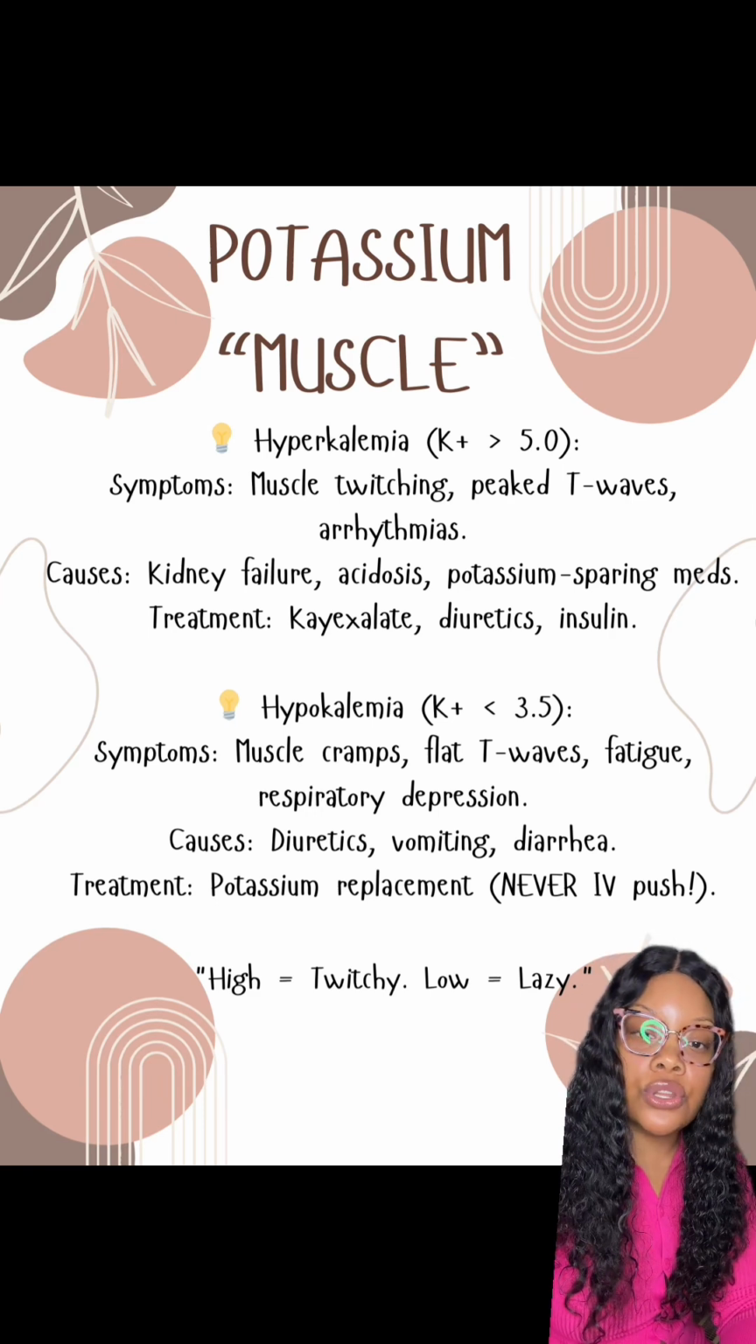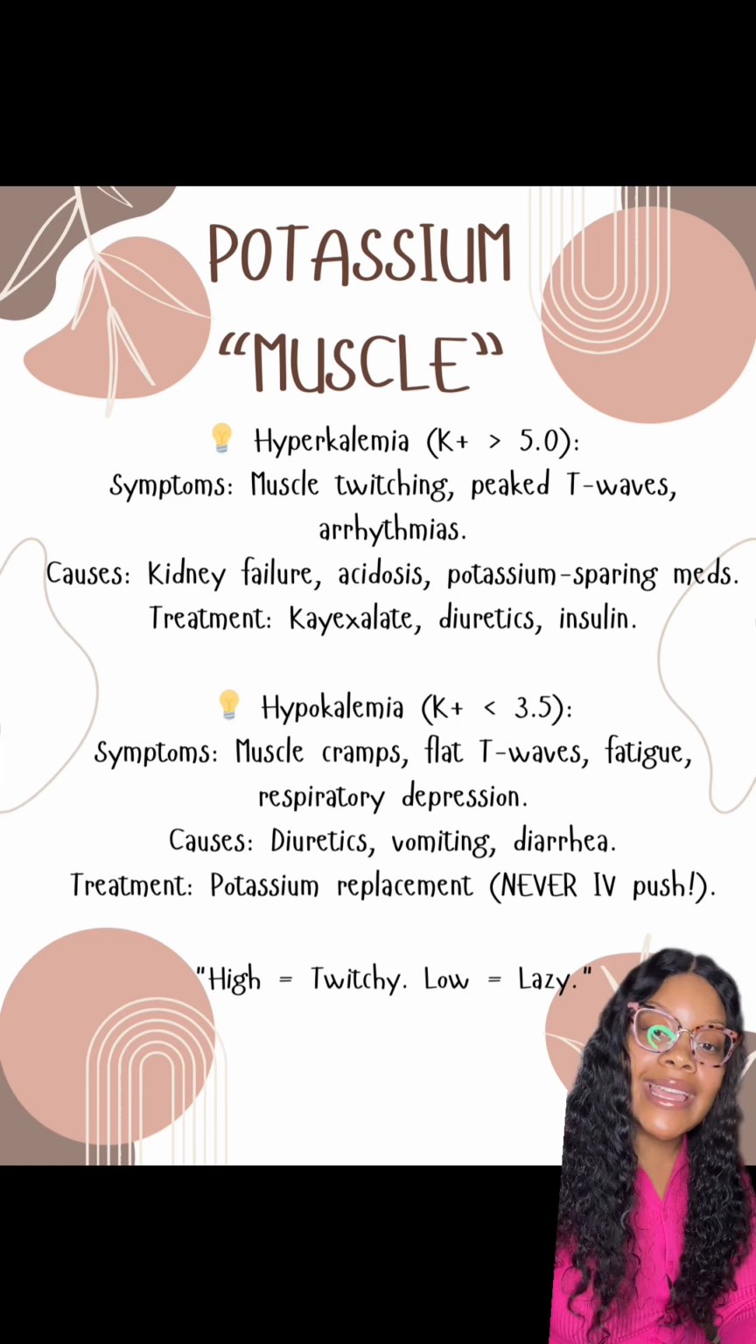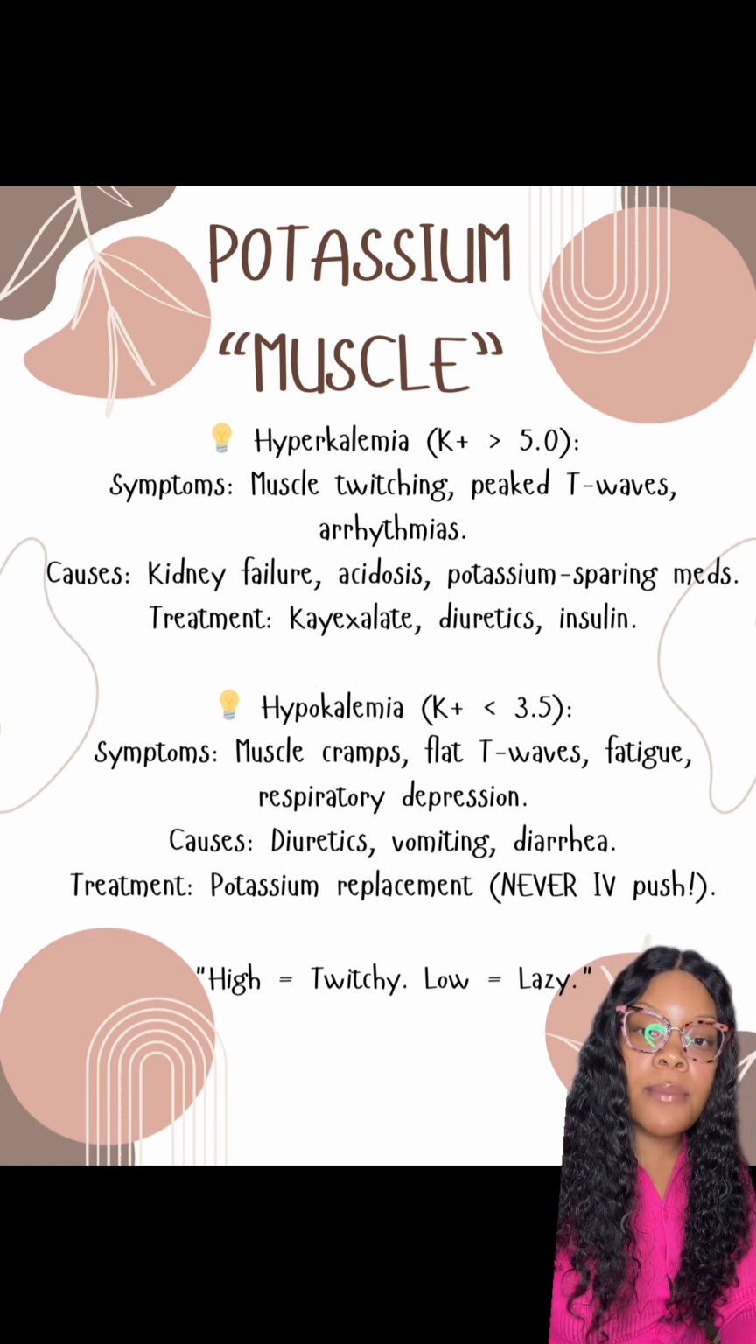So it's important to know some other things. You guys, we just went over potassium. Remember, if your potassium is high, you're going to have a twitchy patient, right? Things are just going to be muscle contraction. It's just going to be doing extra. But when you have a low potassium, it's going to be lazy. That patient is going to have muscle cramps and respiratory depression.